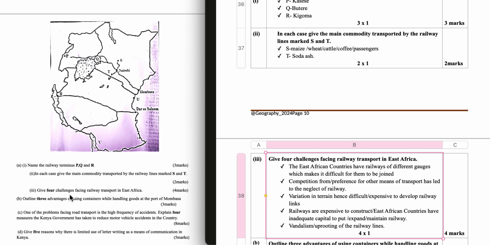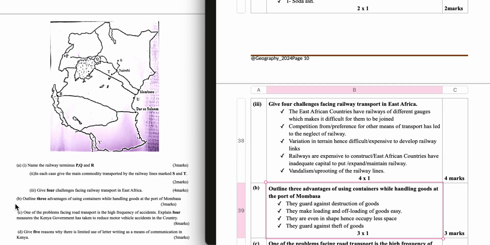Railways are expensive to construct. And there is also vandalism of the railway lines. Question 10B. Outline 3 advantages of using containers while handling goods at the port of Mombasa.